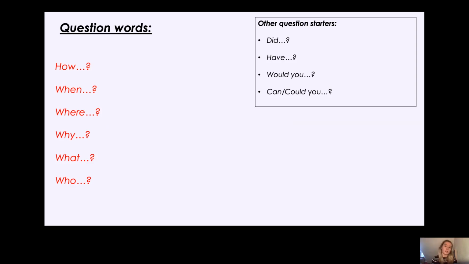And it's important to know this because when you answer questions, for example, in your reading, you need to know what sort of information you are looking for because you're looking for a statement in the text that is going to answer the question. And you need to know what piece of information the question is asking you by looking at the question word. So we have how.